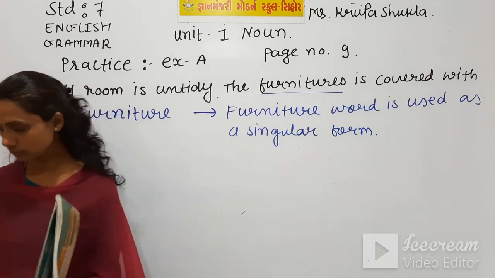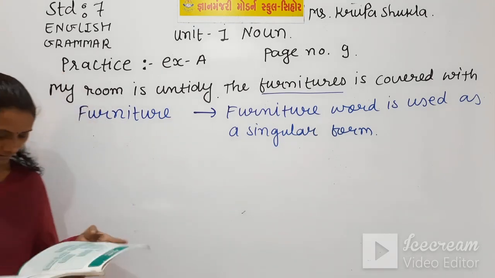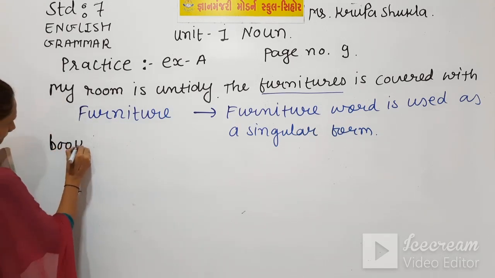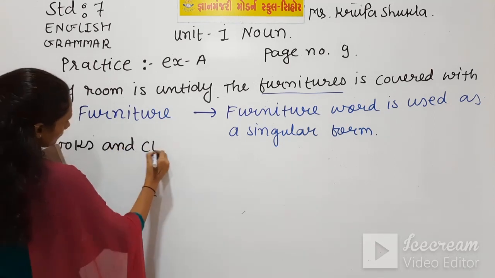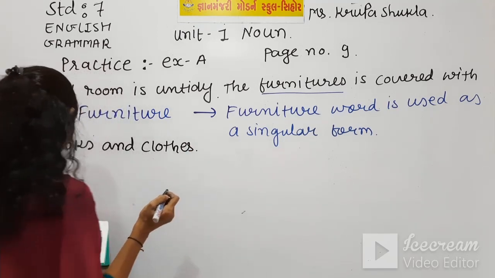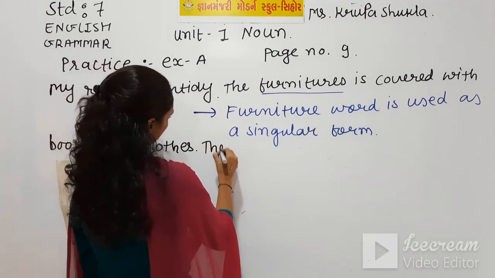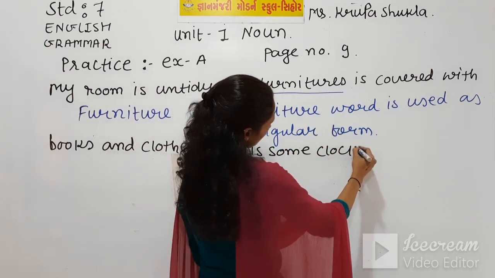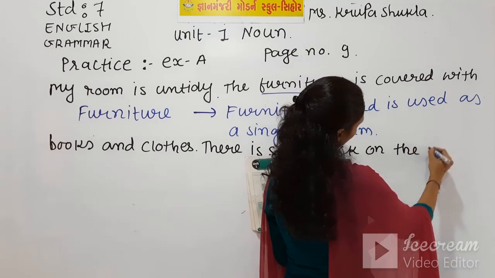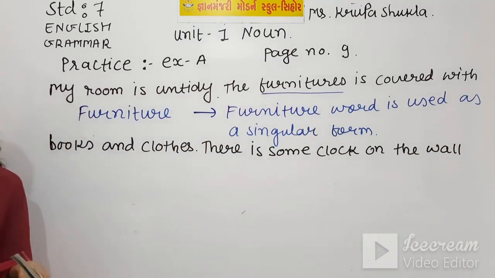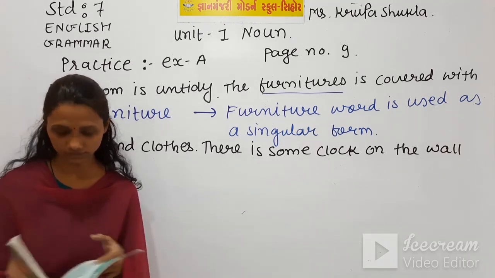Now the second line of Suraj's diary is, books and clothes, there is some clock on the wall. So this is the second line, and let's check where Suraj has committed a mistake.